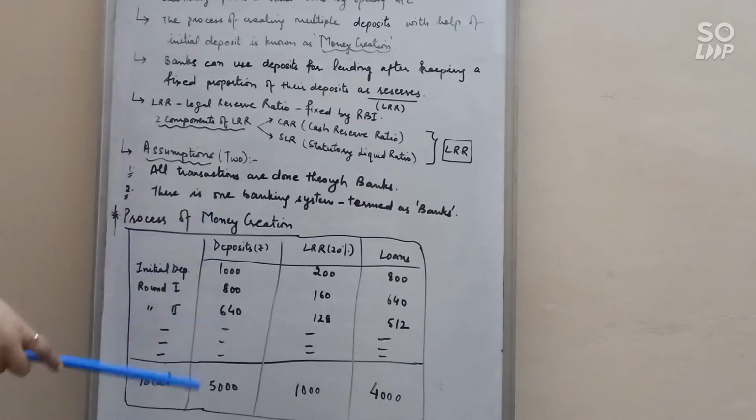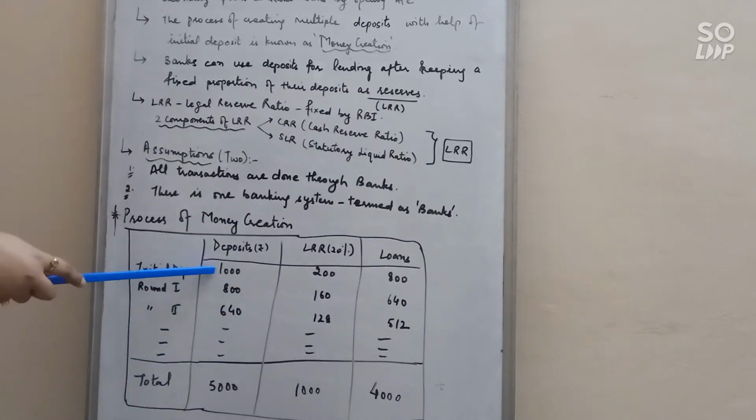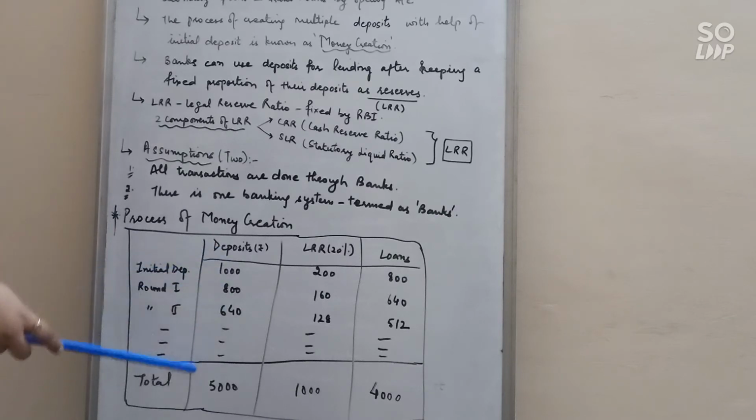After some rounds, the total deposits will be 5000. So with the help of the initial deposit of 1000, the total deposit created by the commercial bank is 5000, which is known as deposit creation or credit creation.